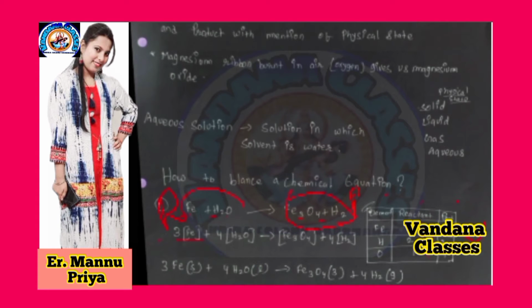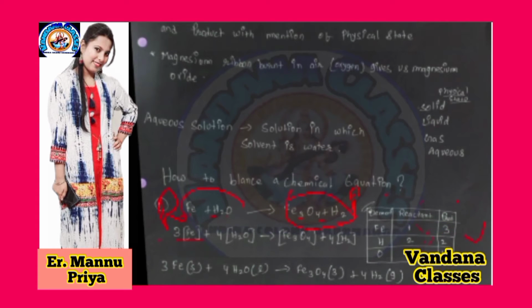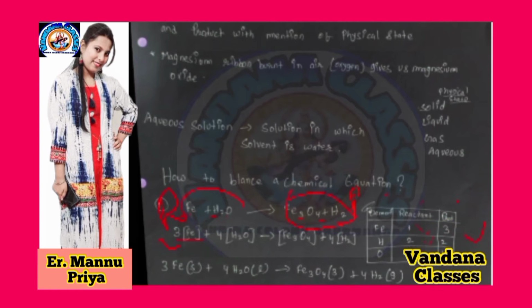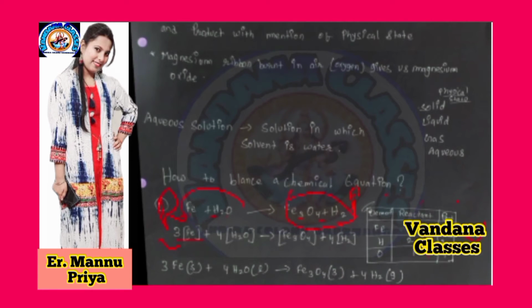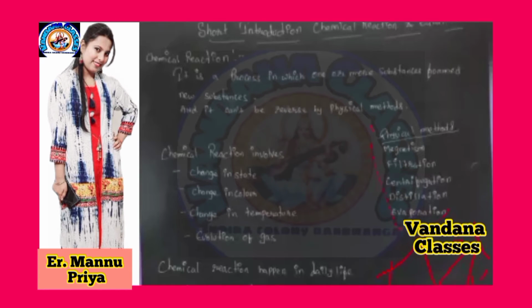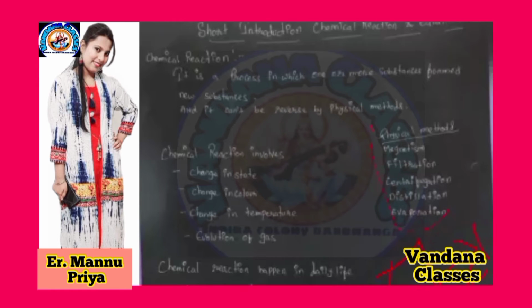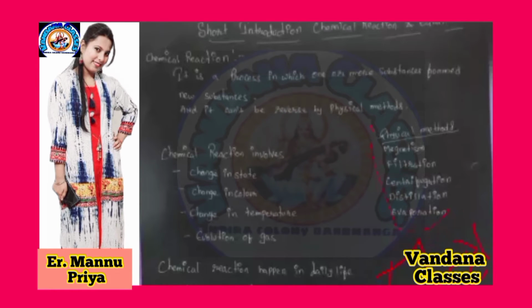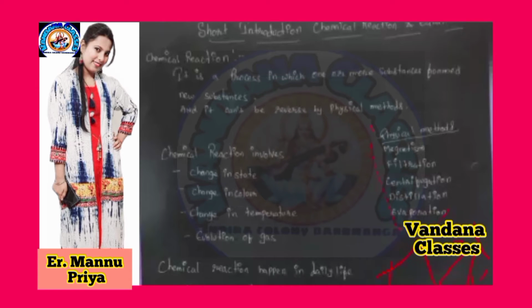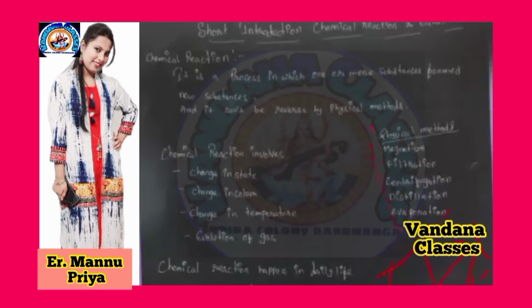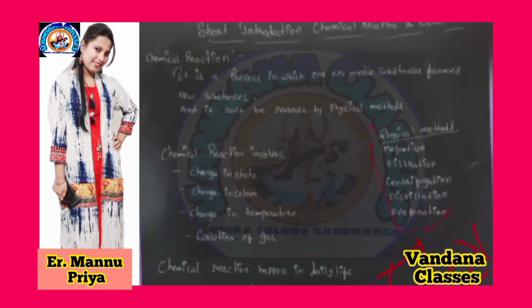To balance this, we write 3 on the product side, which means we have to multiply by 3 on the reactant side, then it balances. We cut the paper in two pieces, again we join it with gum, and then again we get the A4 size paper.